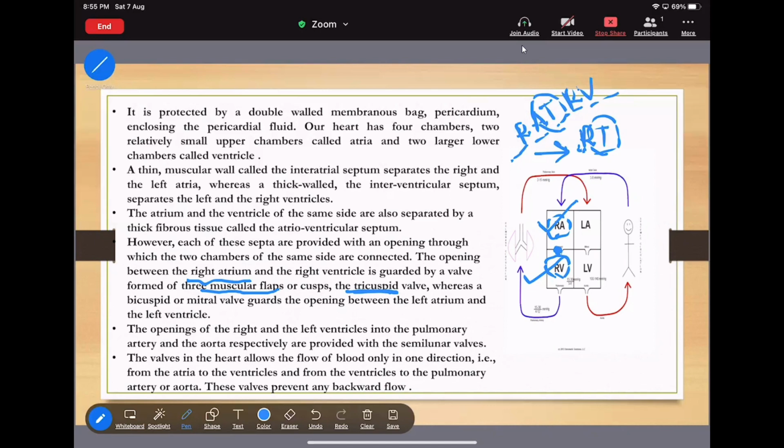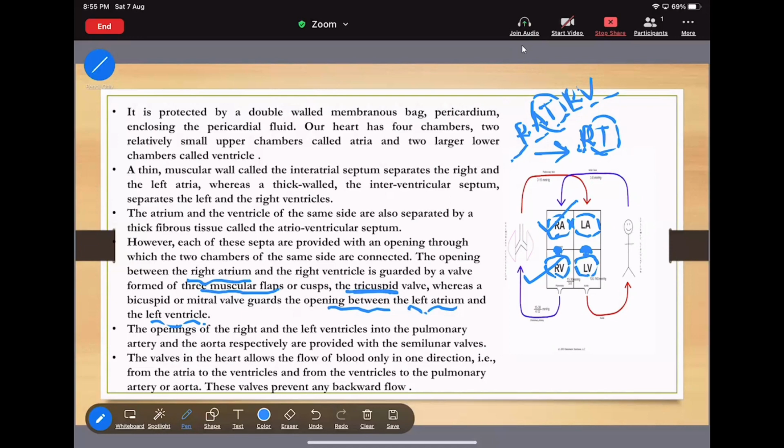Whereas the bicuspid or the mitral valve guards the opening between the left atrium and the left ventricle. So this is nothing but the left atrium. Now this is nothing but the left ventricle. Now I am saying that there will be an opening and that is guided by another valve, called the bicuspid valve. That means it has two muscular flaps.